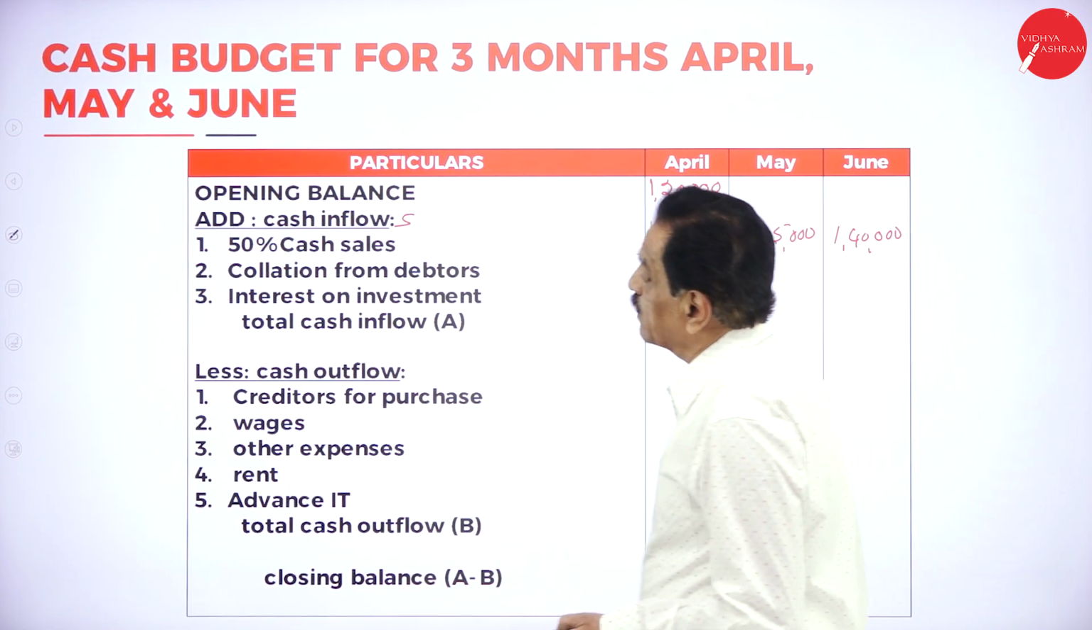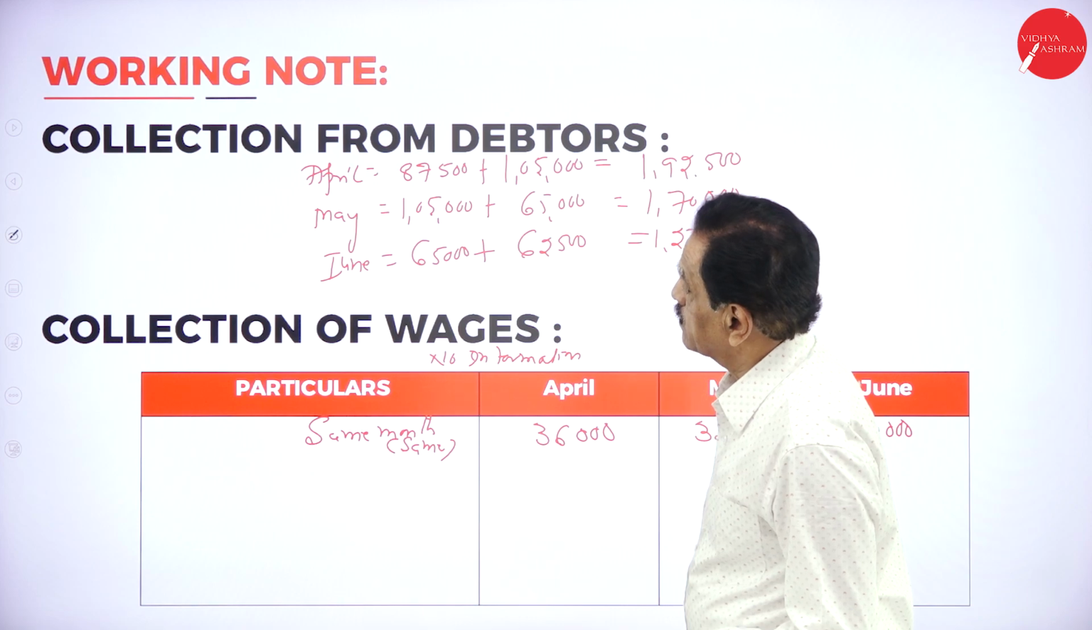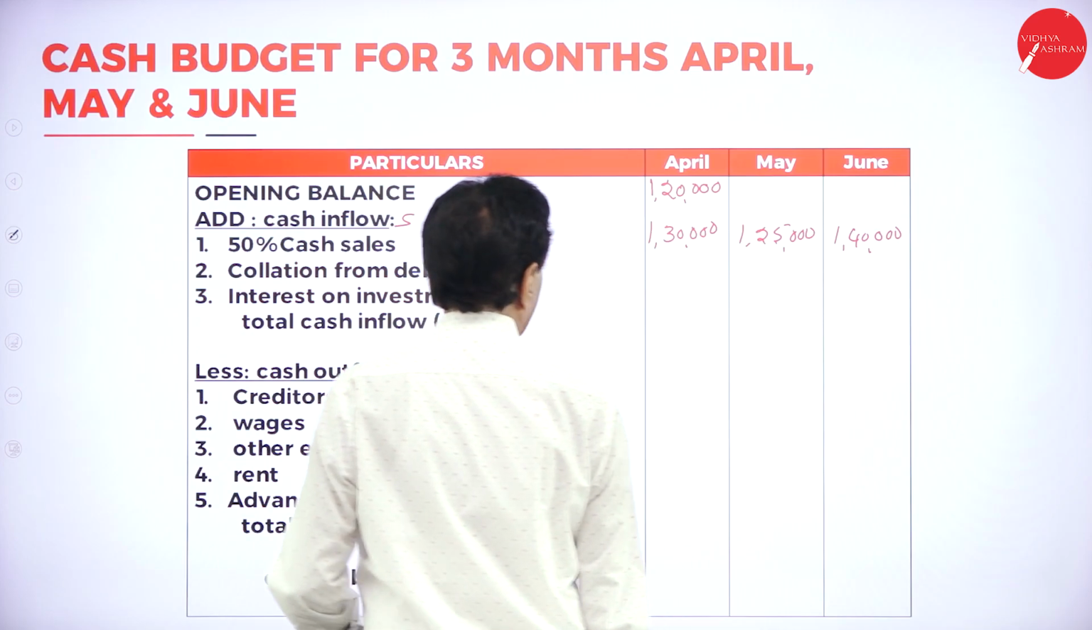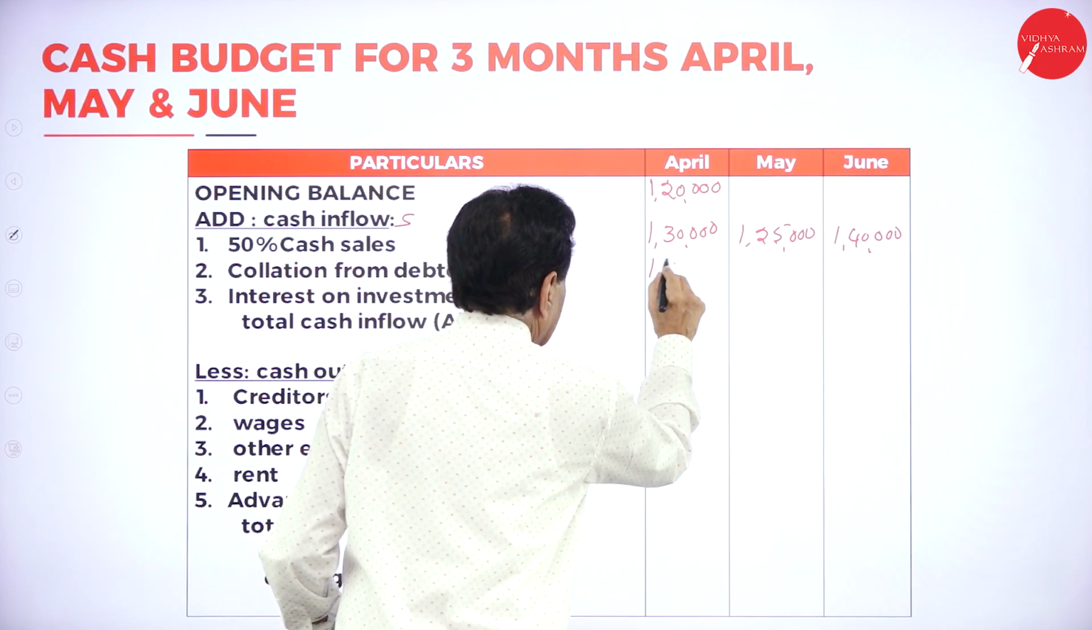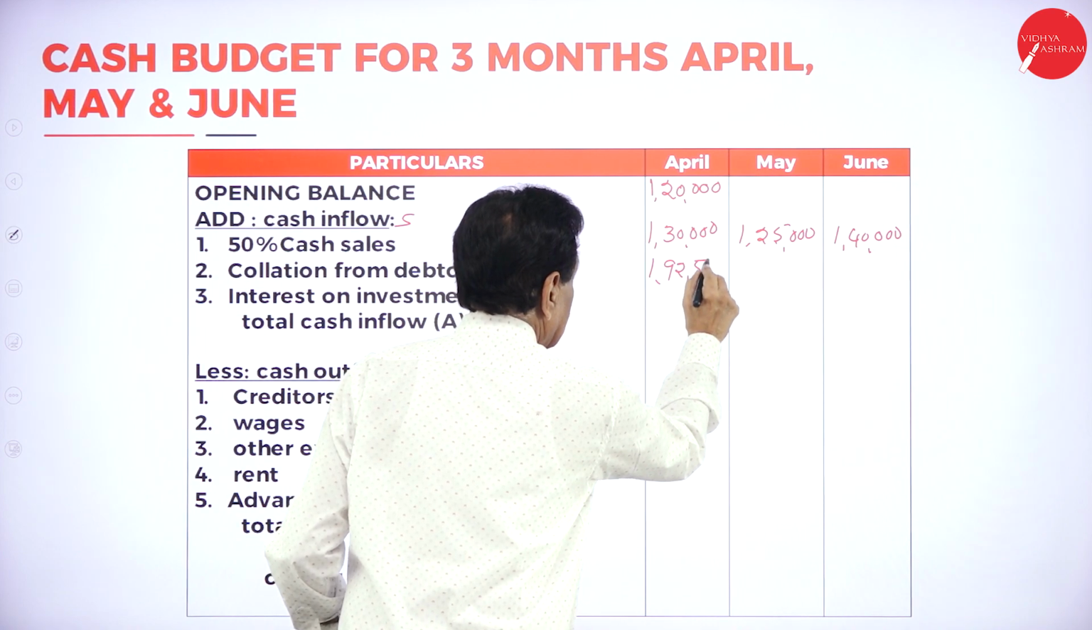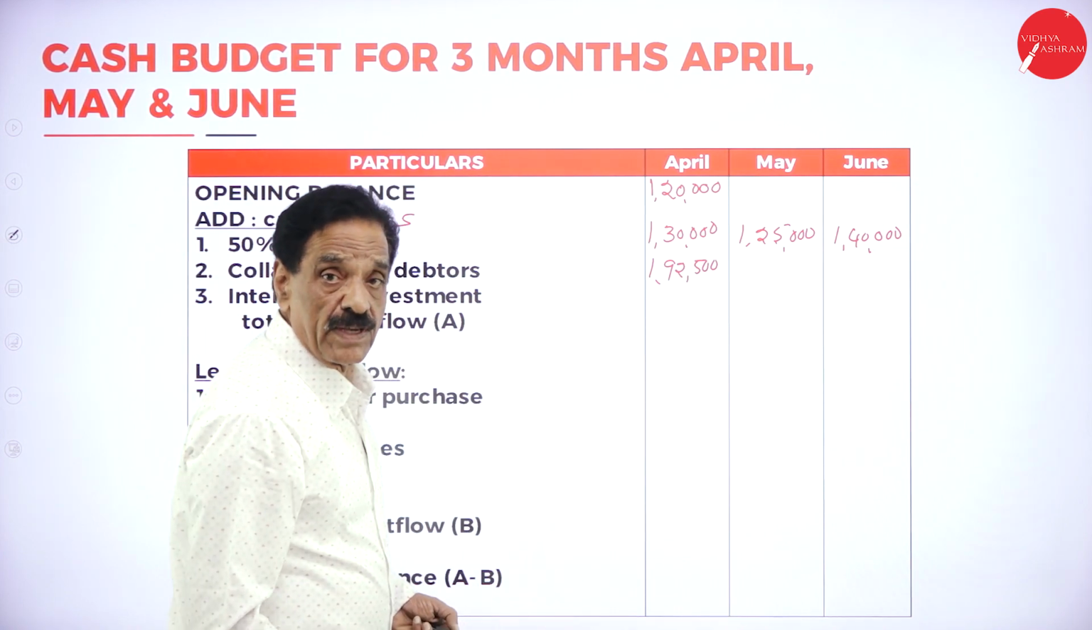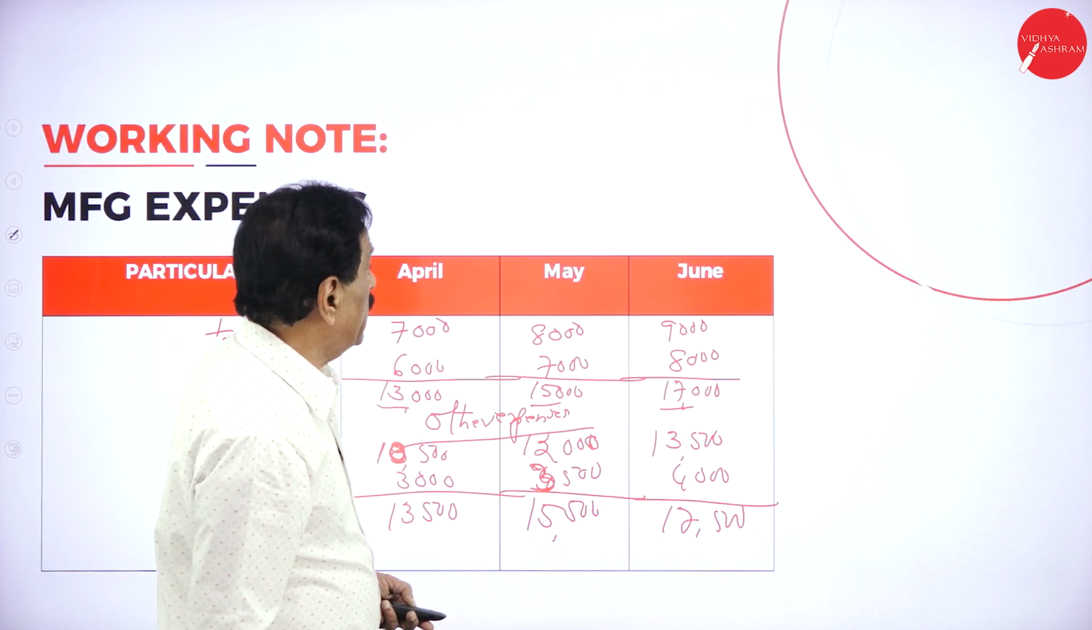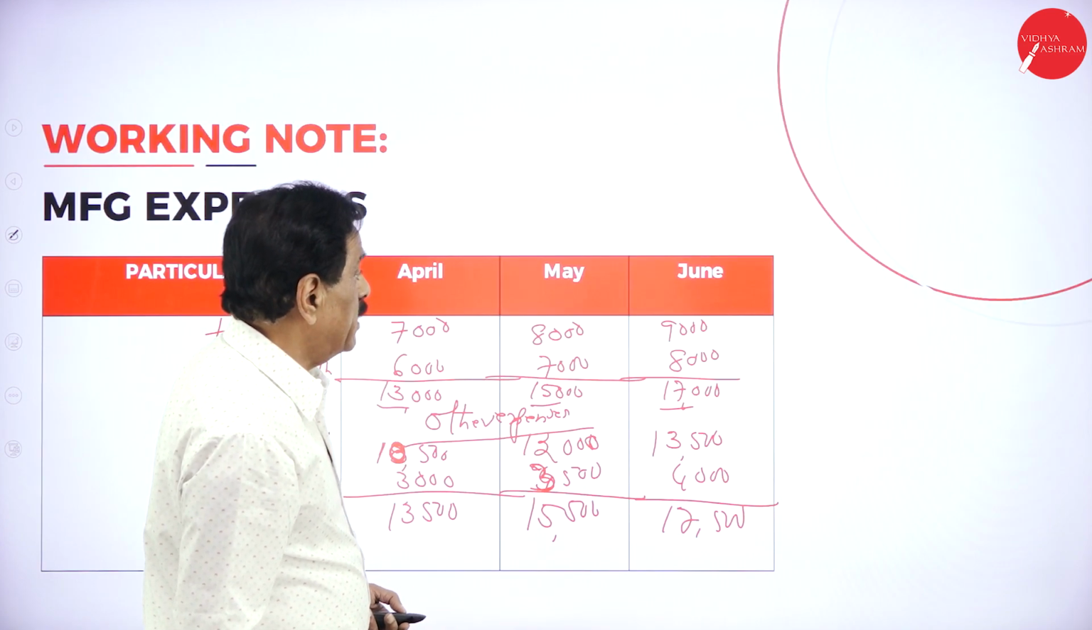Then collection from debtors, 1,92,500. This goes in the month of April, 1,92,500, 1,70,000.